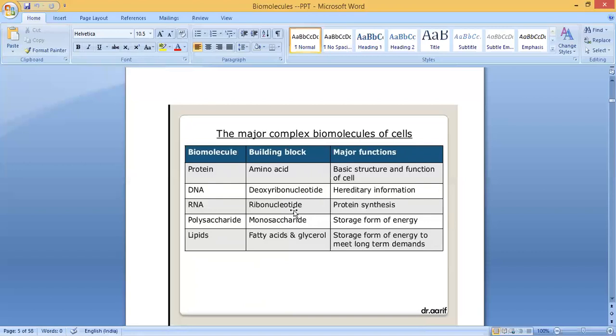It is made up of monosaccharide. So here the building block is monosaccharide. Then the function: it is a storage form of energy. Polysaccharide is a storage form of energy.